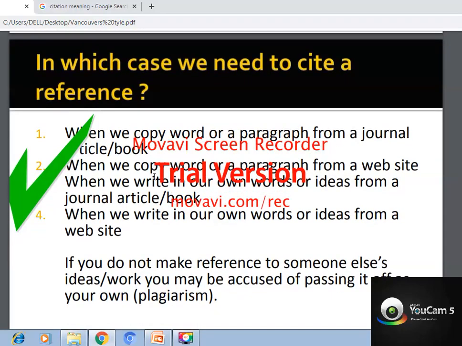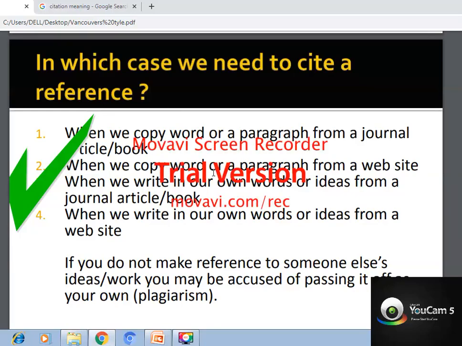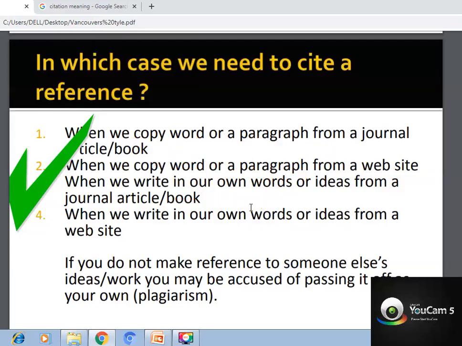This is an important point I want you to understand, that is plagiarism. Plagiarism is when we copy a word or a paragraph from a journal article or a book. You have to be careful when you copy a word or even a paragraph from a journal article or a book, or from a website, or when we write in our own words ideas from other journals, books or a website.